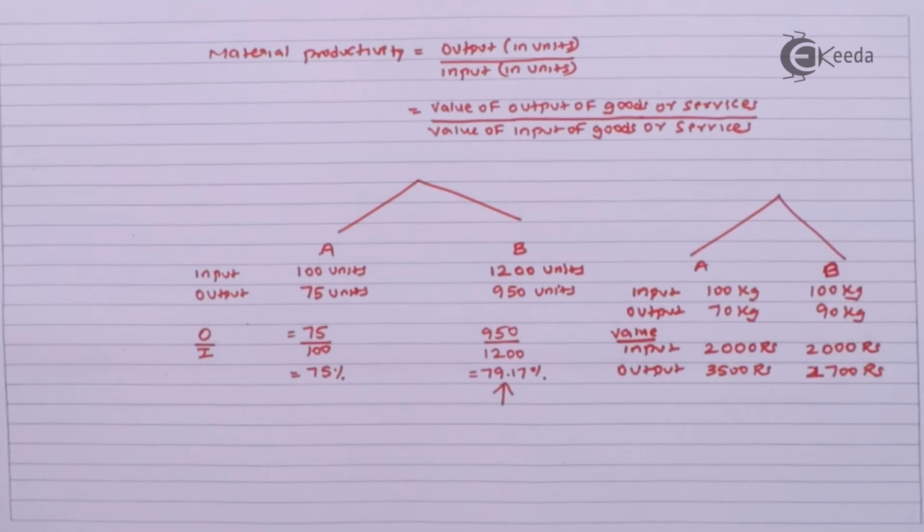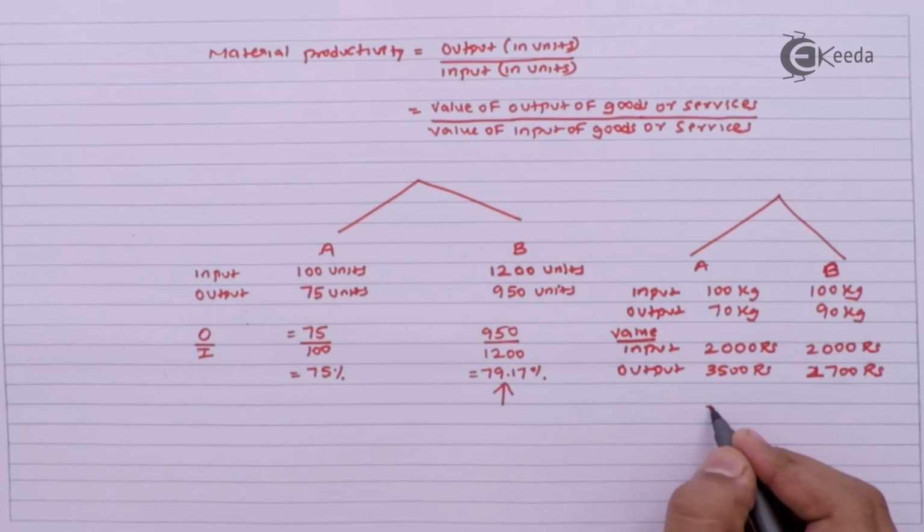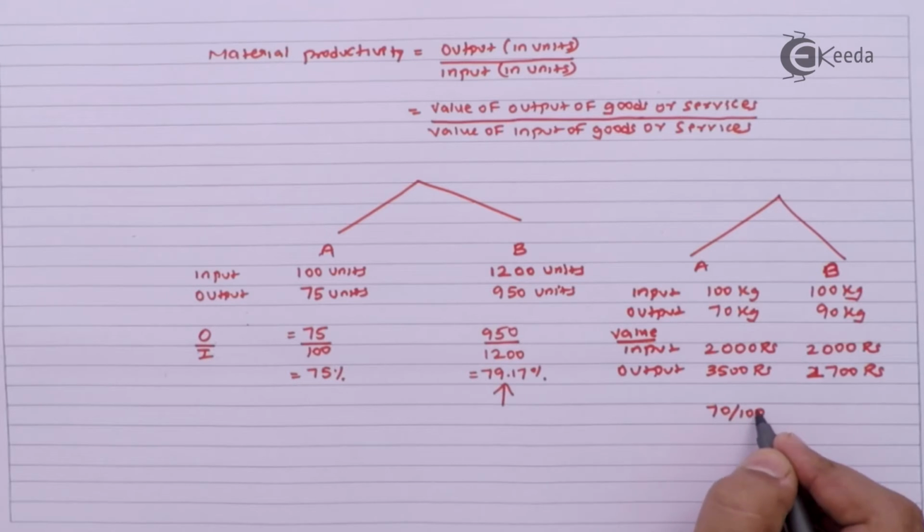Here, if I compare the productivity in terms of quantity, B will perform better than A. If you compare productivity on the basis of quantity, A's productivity will be 70 upon 100 into 100, that is 70%.